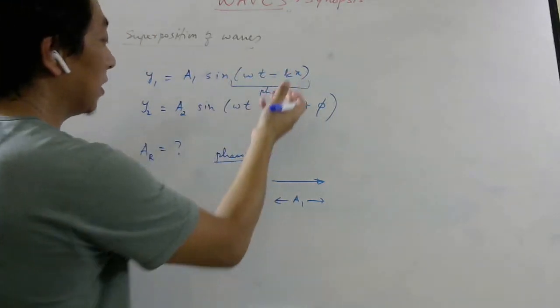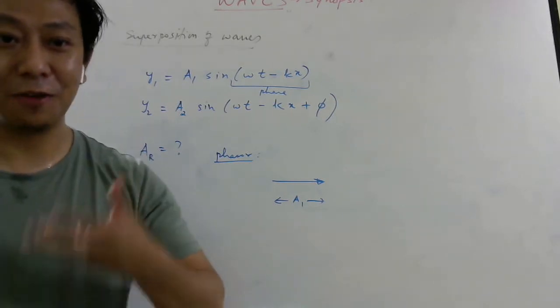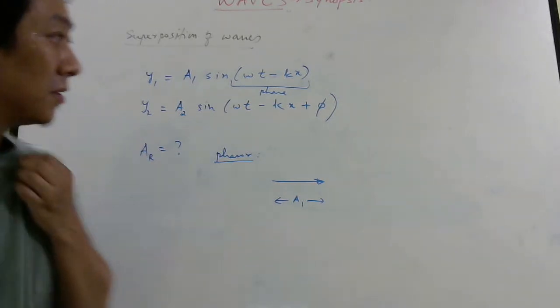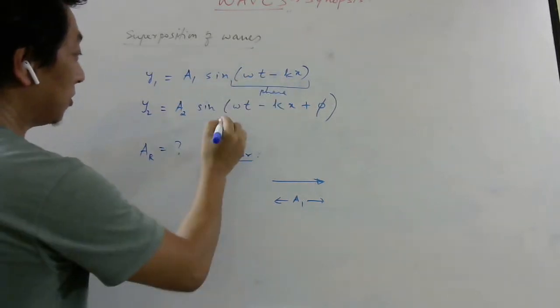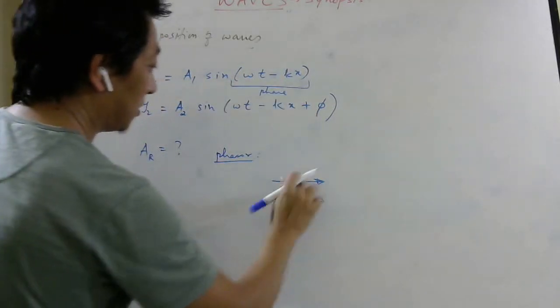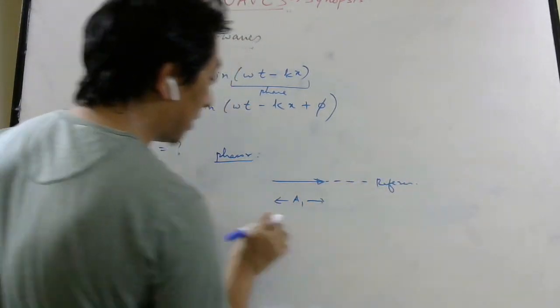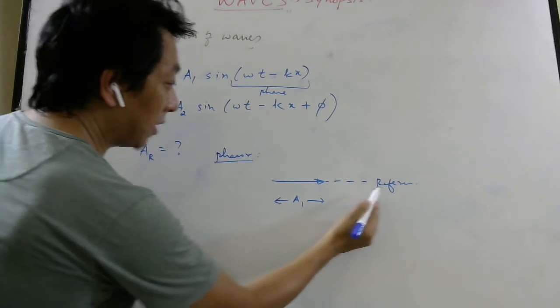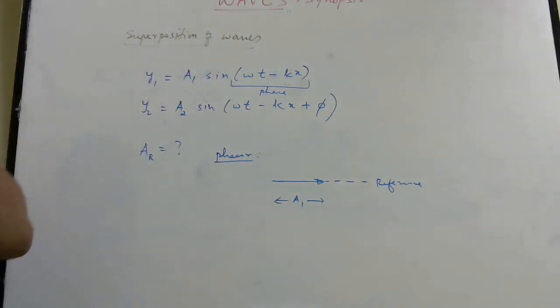After sine, what will come? Nobody asks sine of 45 kg, right? Sine of 45 degree makes sense. So this is called phase, right? Let me assume this is zero phase. Let's say this is some reference line. Whatever angle this arrow makes with the reference line, that angle is called the phase.